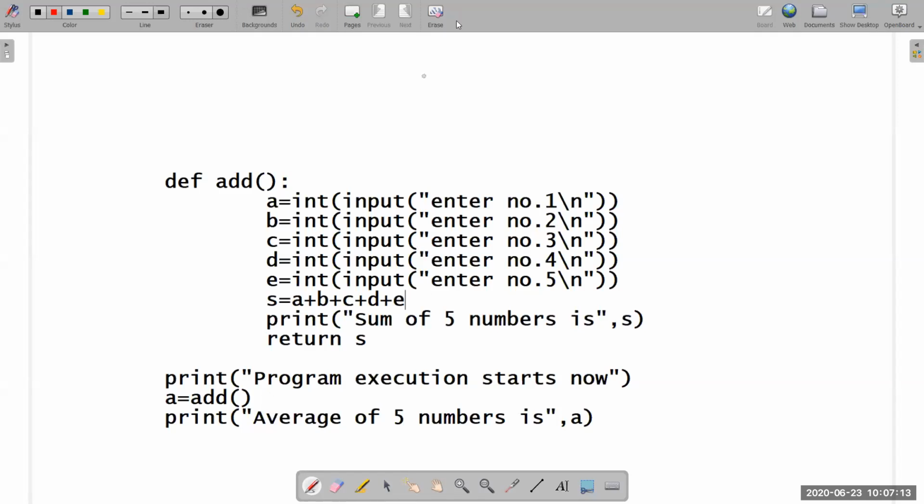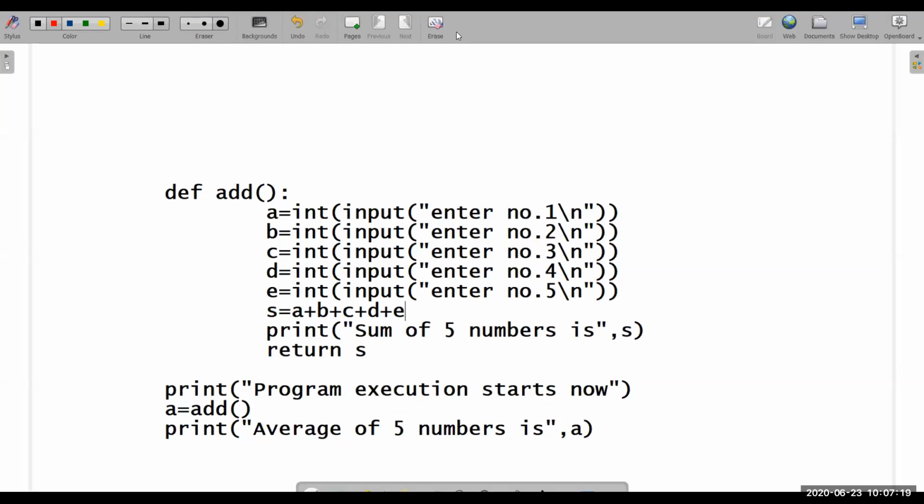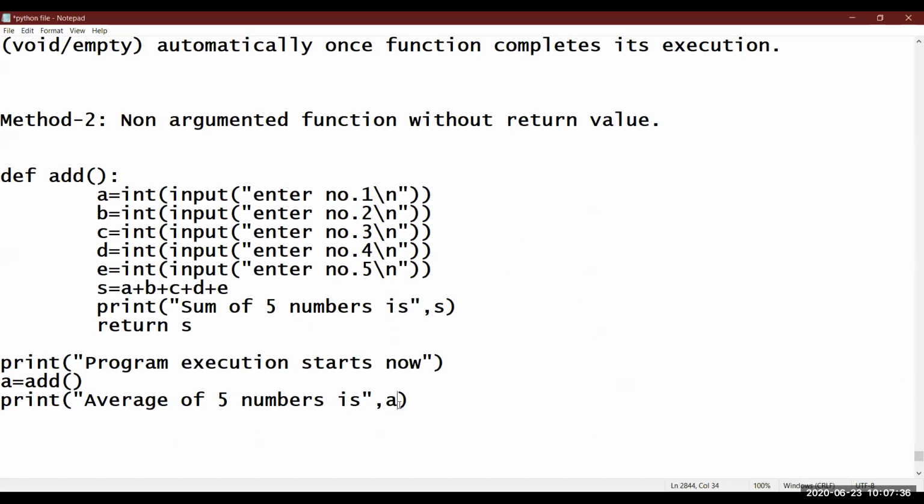Now there's one mistake in this question. What is that? Right now, average here is only storing the value of S. So you have to divide by 5. You have to divide by 5 because 5 numbers are entered. That means you have to put divide by 5 here. Otherwise, it will not find the average. So here only the sum is stored in A.